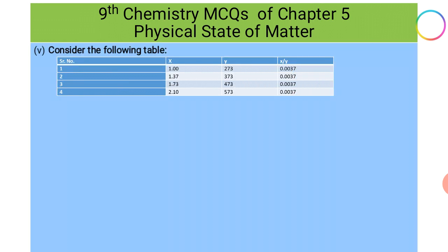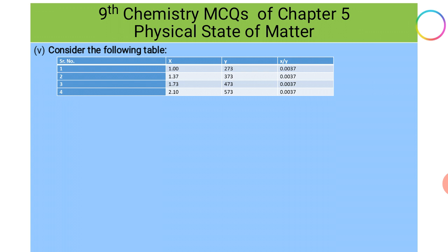Next, another question, number 5. Consider the following table. Serial number 1, 2, 3 and 4. X values are given as 1.00, 1.37, 1.73 and 2.10. Y values are given 273, 373, 473 and 573.